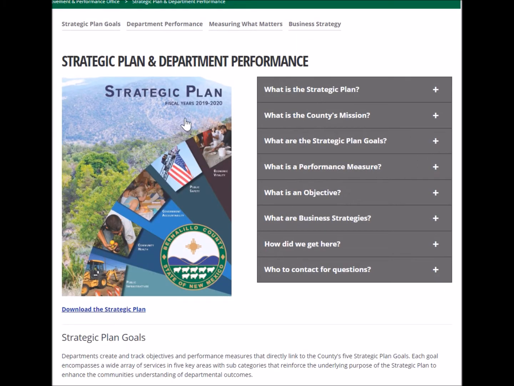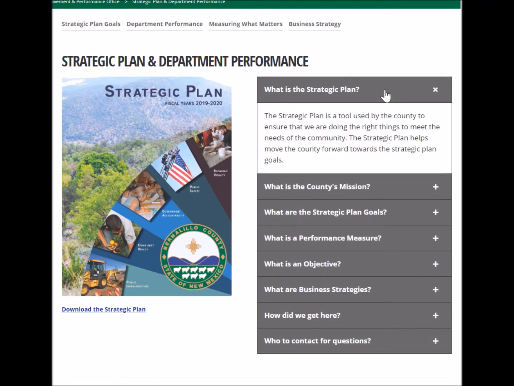On the web page, you'll see that there's the strategic plan document, which you can click on to download a PDF of the strategic plan. Before we get started, let's take a look at some of the terminology, like what is the strategic plan, what are performance measures, and what are objectives.